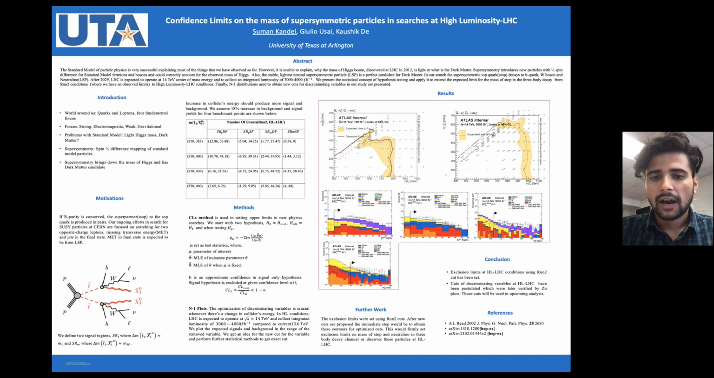So after we get those new cuts, we'll apply them in the high luminosity LHC conditions to get the new exclusion limits, and that will set new exclusion limits for the stop and neutralino, or we might be able to discover them at the high luminosity LHC.